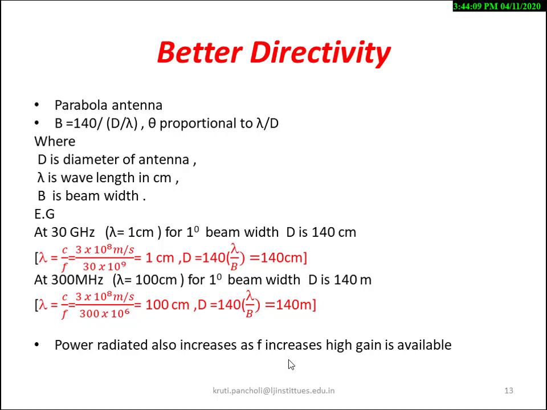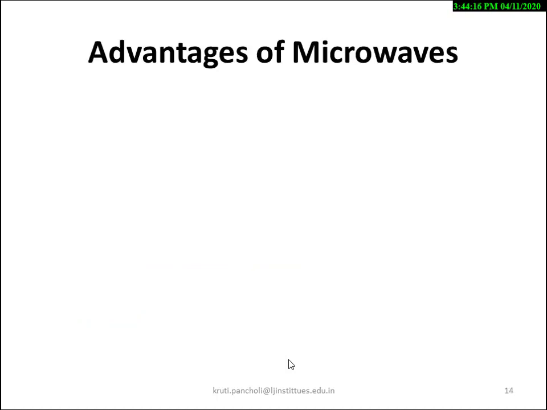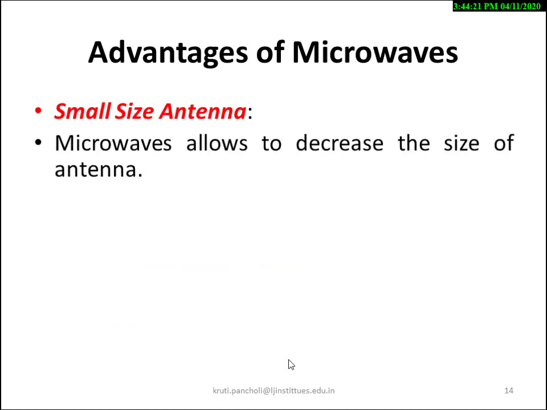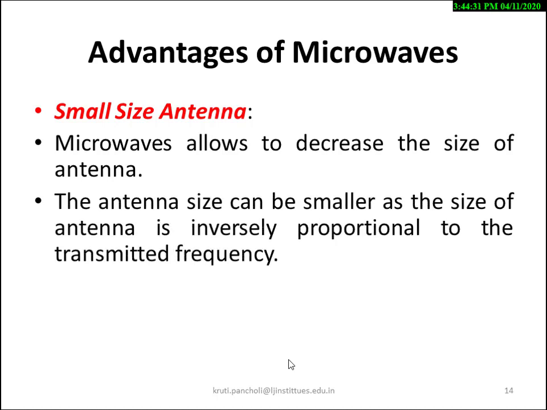Another thing for microwaves is that a small size antenna is also possible. Another advantage is the small size antenna. Microwaves allow us to decrease the size of the antenna. The size of the antenna depends upon the value of lambda. So if the frequency is high, the lambda value is small, and the size of the antenna is lambda by 4. So this value would again be small.